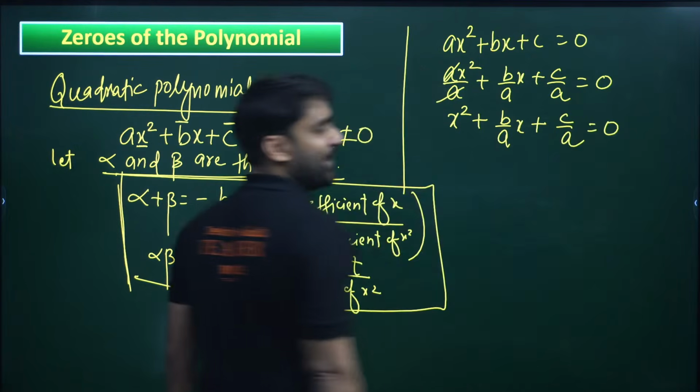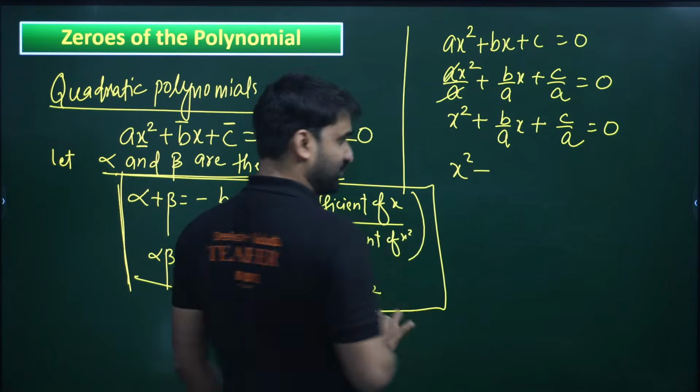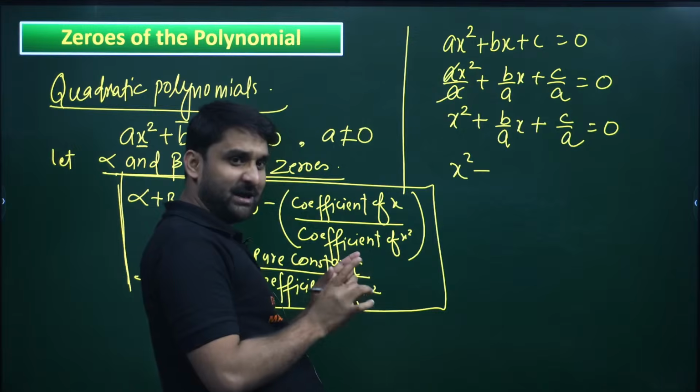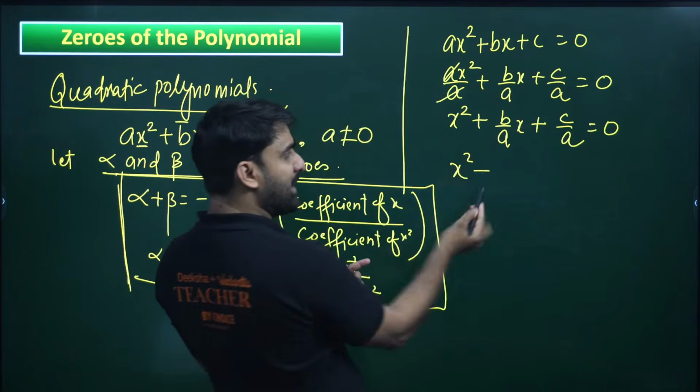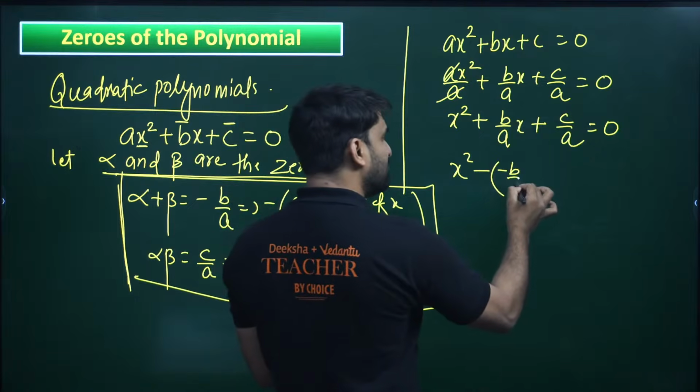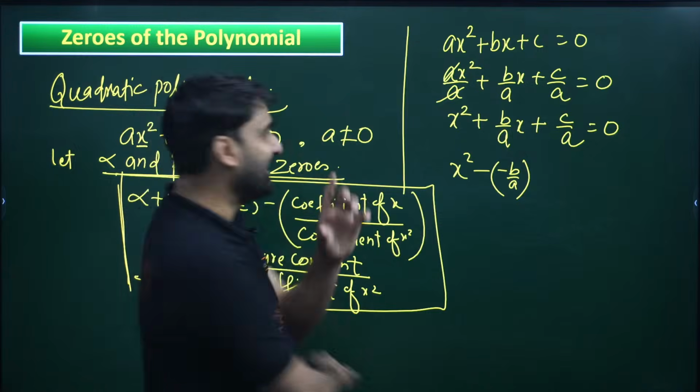Now, my dear champions, can we write this equation as x square minus, I am taking a minus sign, into x plus c by a equals 0? If we take minus, it means b by a must be in minus form, so that the minus becomes plus. Is it clear?